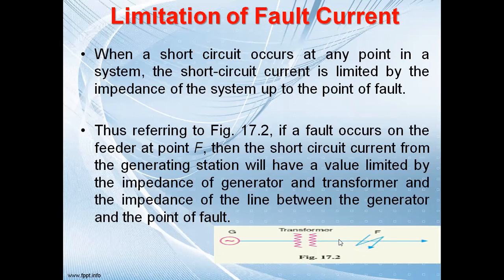And if your fault current is high, what will happen? The electrical apparatus which you are going to handle will also be of high capacity. If the capacity of the device is high, then the cost increases. Cost increases, sir. That is the most important thing we have to see, because if we increase the cost, finally it will impact our electricity price, because ultimately the company will recover their price from our electricity tariff.